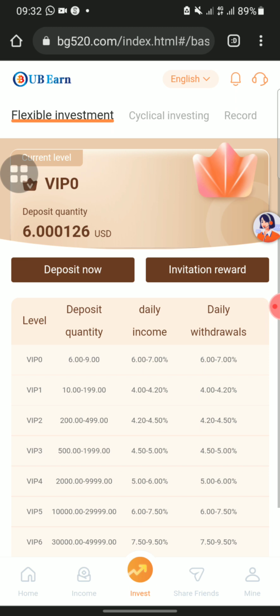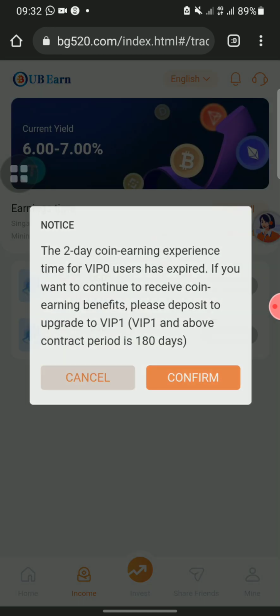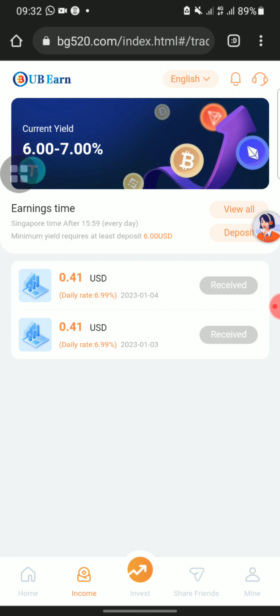You understand? Okay, guys, look at what I did when I registered. I deposited $1 to be among the VIP 0 to check whether the platform is paying. If you are in VIP 0, they will only pay you for 2 days. Their payment is about 6 to 7% daily, and they paid me 0.41 and 0.41 for 2 days, and I received my payment in TRS.